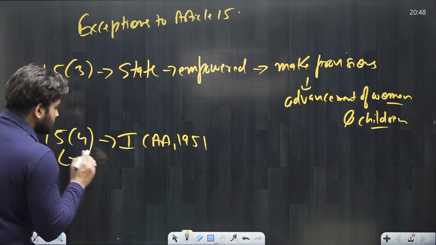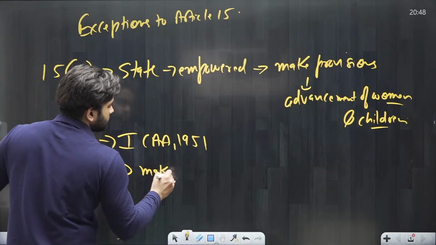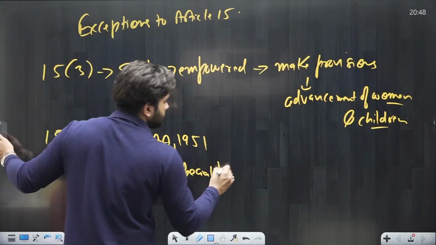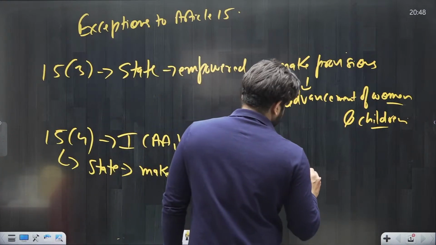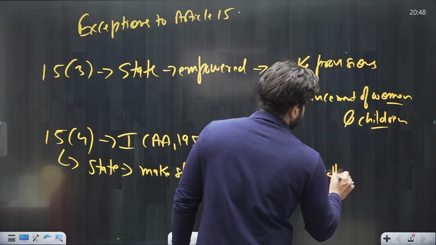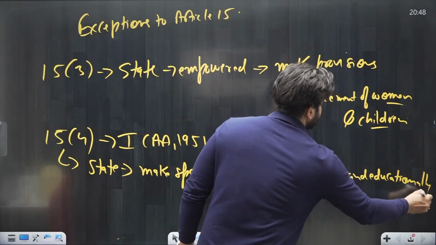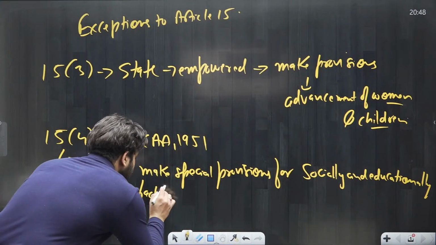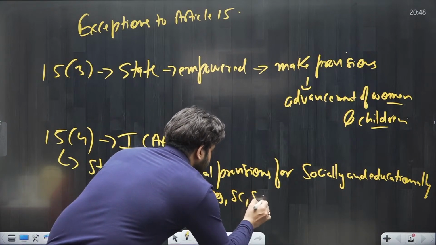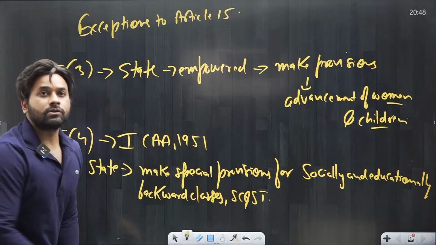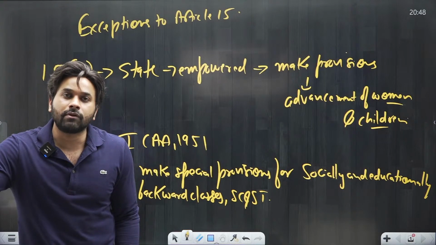See, this clause empowers the state to make special provisions for socially and educationally backward classes, SC and ST. Okay, so this particular article empowers the government to make a special provision for socially and educationally backward classes, SC and ST.